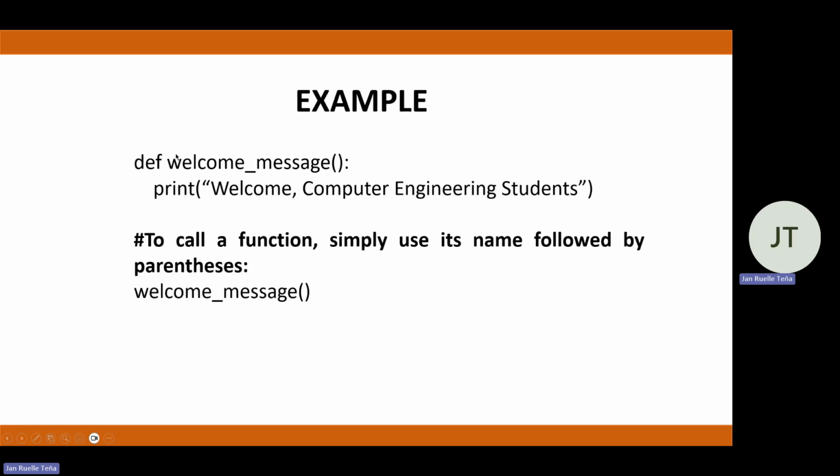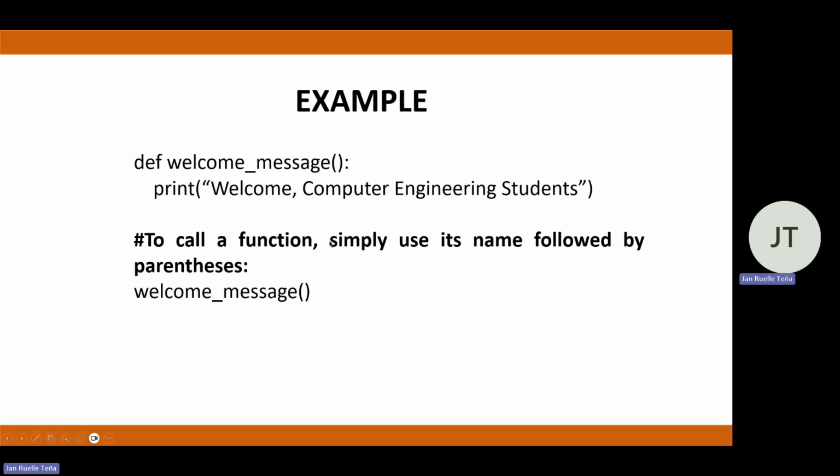Next, as you can see from here, we have an example: define welcome_message function, wherein it allows us to print "Welcome computer engineering students". To call a function, we simply use its name followed by parentheses.